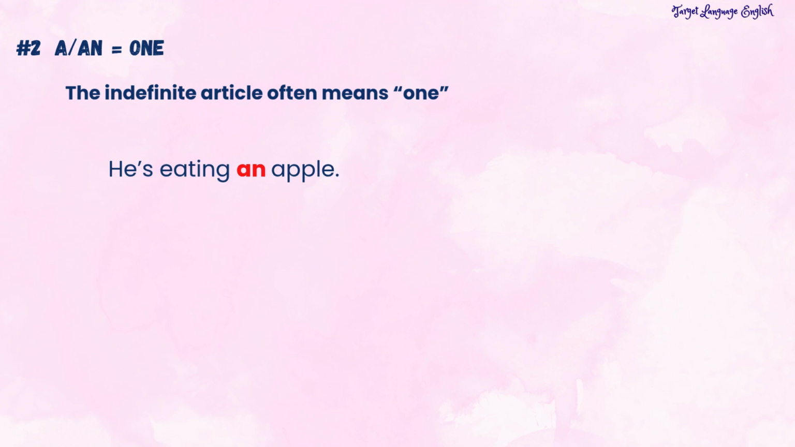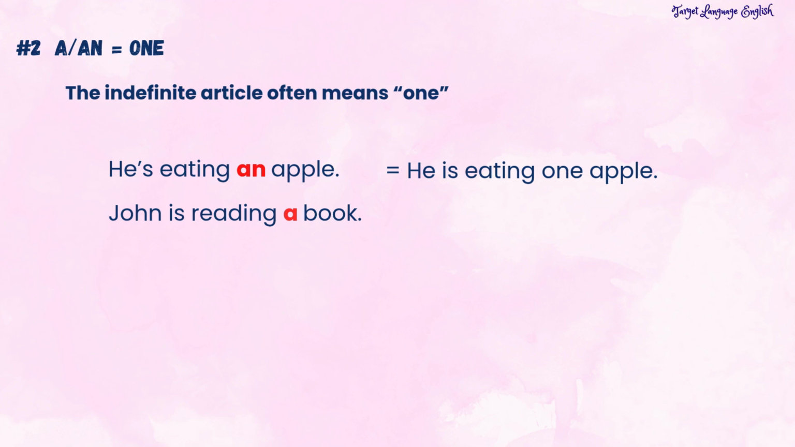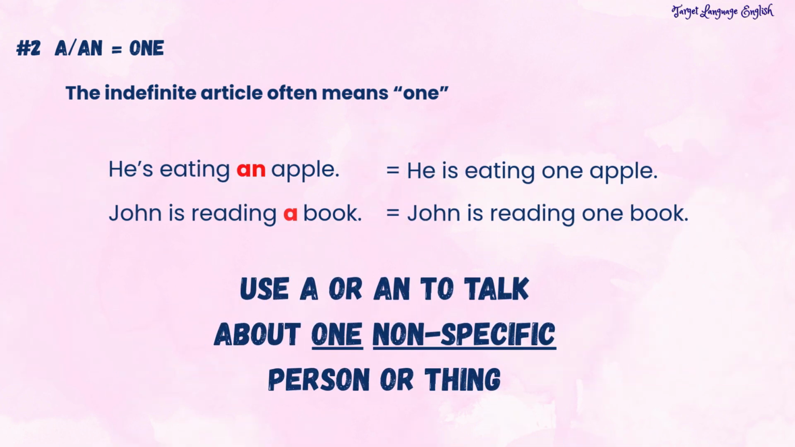Our second important rule is the indefinite article often means one. For example, he's eating an apple. John is reading a book. Here we have an apple and a book. The indefinite article means one, so he's eating an apple means he's eating one apple. John is reading a book means John is reading one book. So we use the indefinite article to talk about one person or thing.